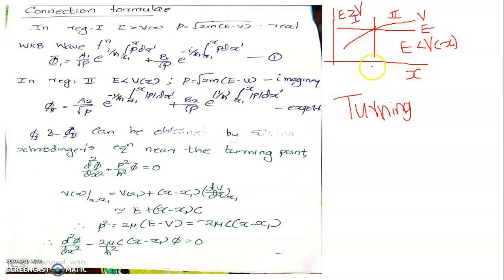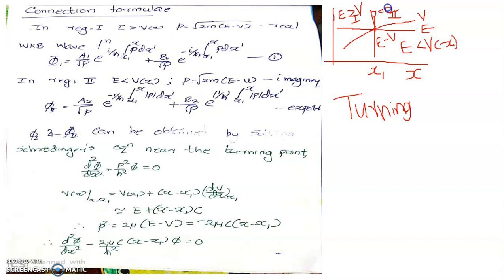Now consider this point, say, let us mark it x1. At this point, the total energy curve meets the potential energy, so that E minus V will be equal to 0, since E is exactly equal to V. So at this point, the momentum possessed by the object also will be equal to 0.